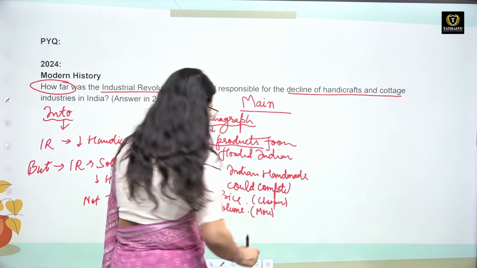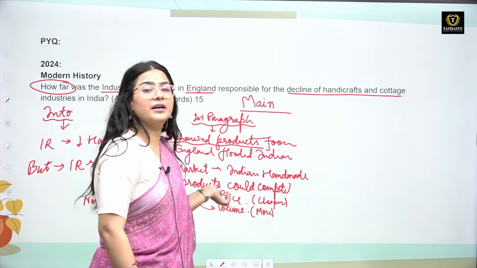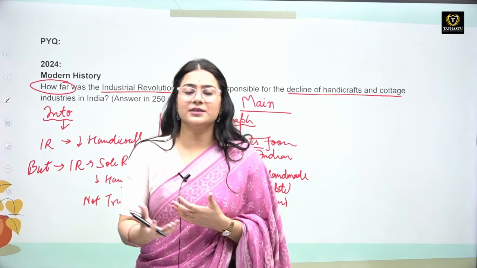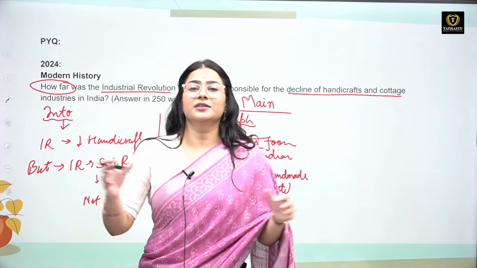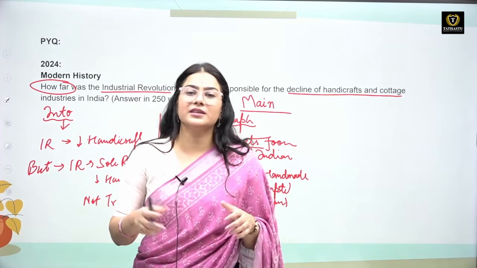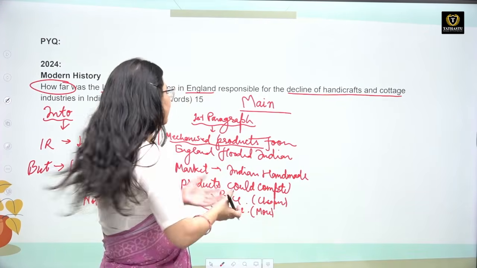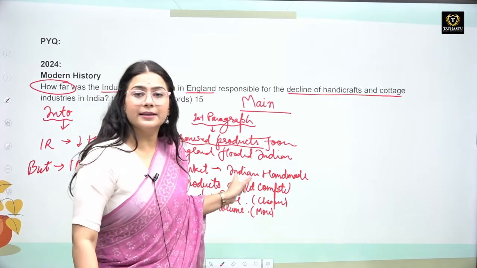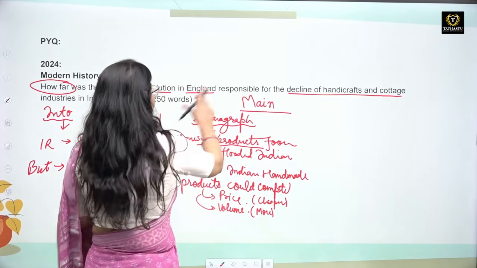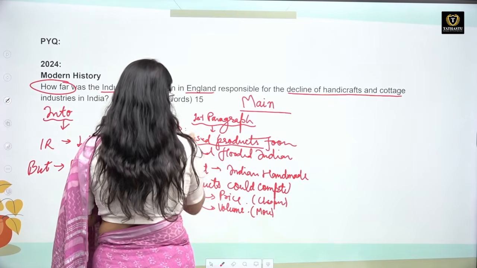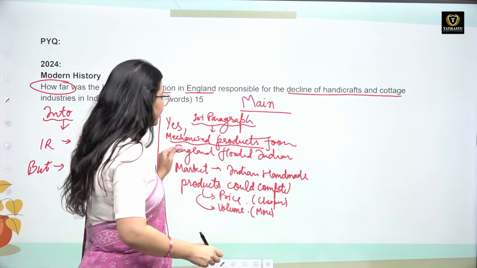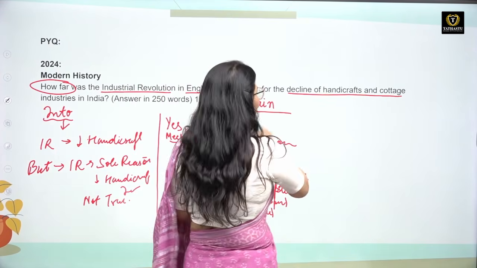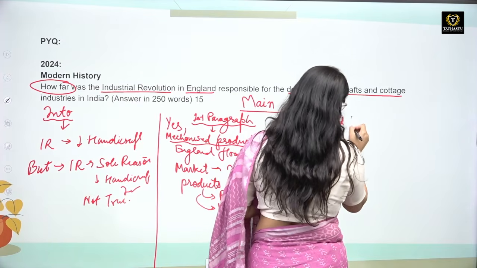So Indian products, first of all, are fewer and their price is higher. So which product is going to be more famous in the market? The product whose supply is more, and second, which is cheaper. That's why Indian products could not compete with the products made in England. So yes, this part is very much true. You can mention that mechanized products flooded the Indian market and Indian products could not compete with them. But again, is it the only reason? Now you have to justify in your second paragraph.